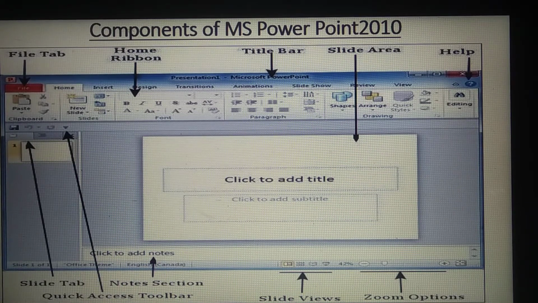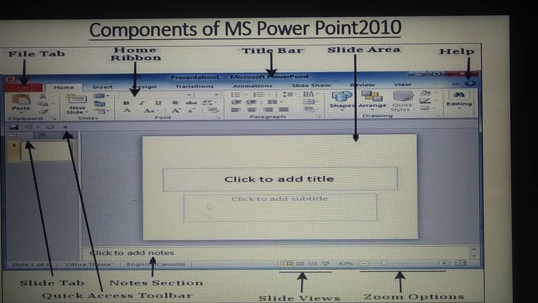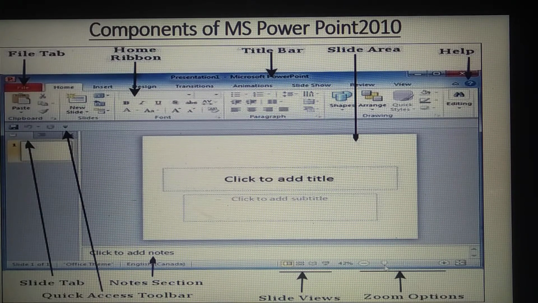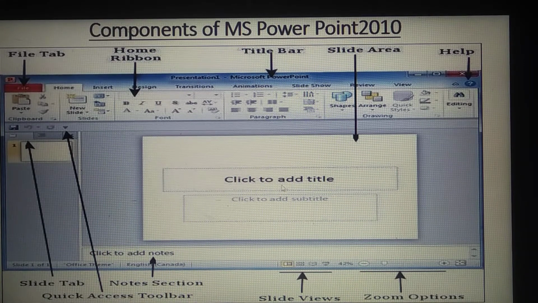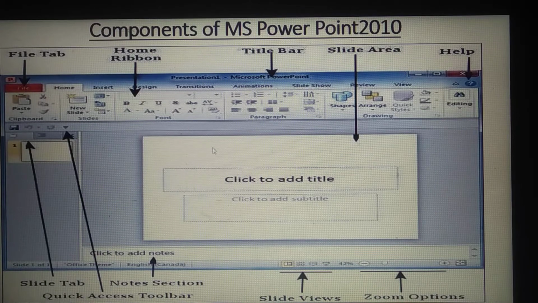So these are the slide views in thumbnails or slideshow you can view, and this is the zoom options. That means like a magnifier, you can zoom in and zoom out the slide. Okay children, these are the components of MS PowerPoint.